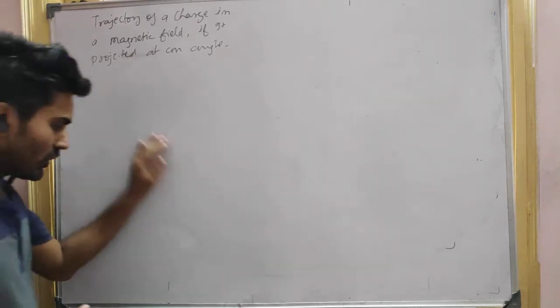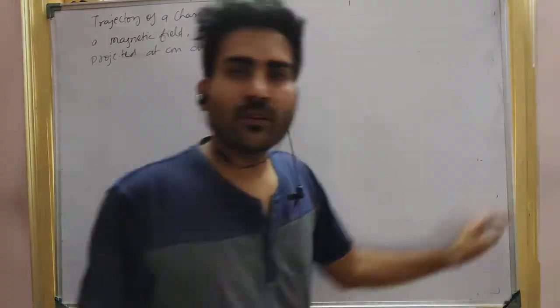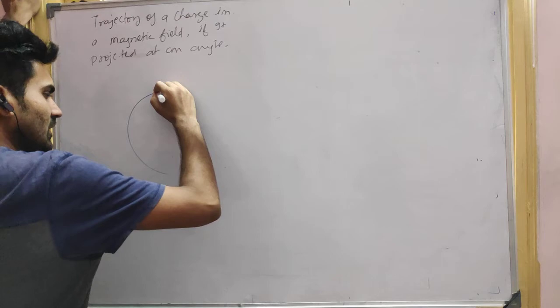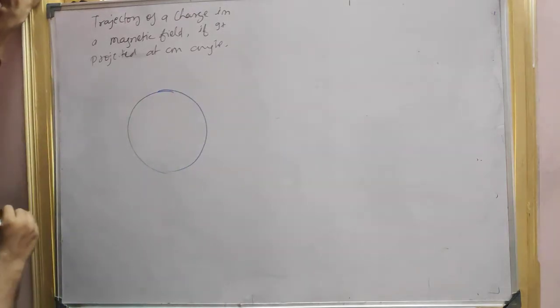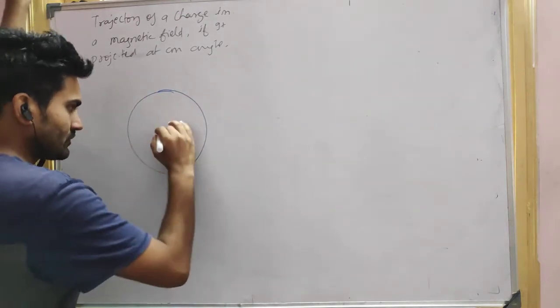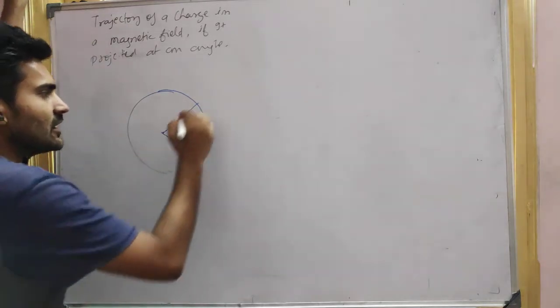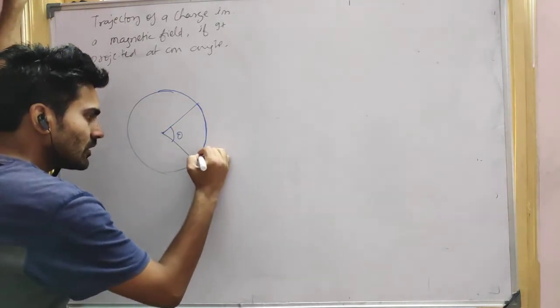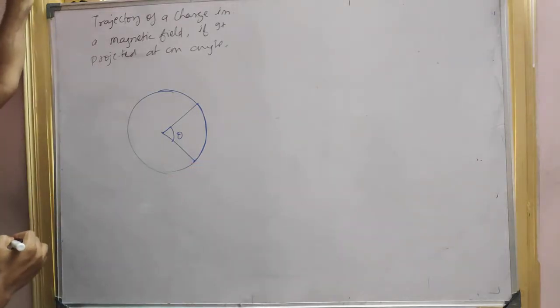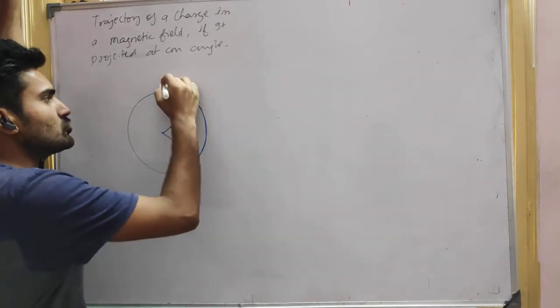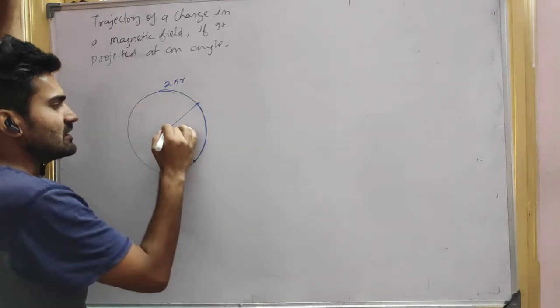See, before going to this concept, let me remind you of a small concept here. Let's say this is a full circle. Some particle moves from here to here, through angle theta. Can you tell me how much distance it covered? The total is 2 pi r, and this angle is theta.